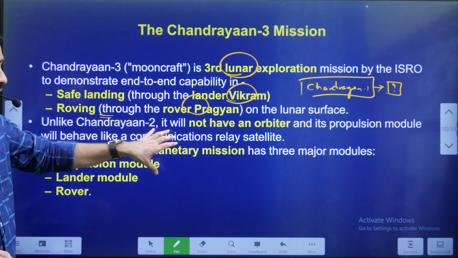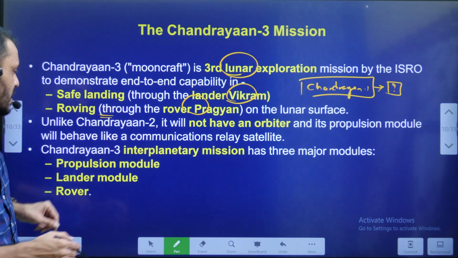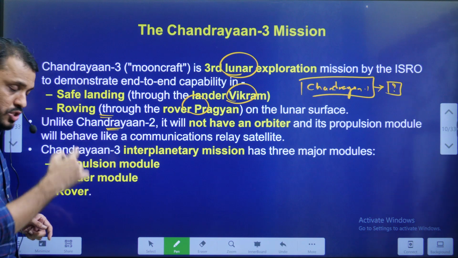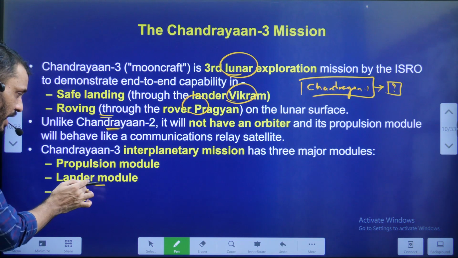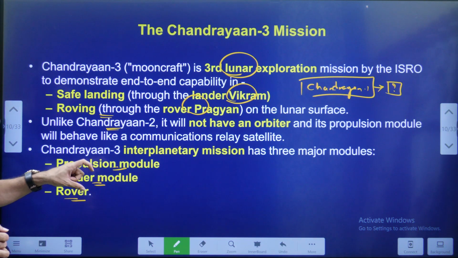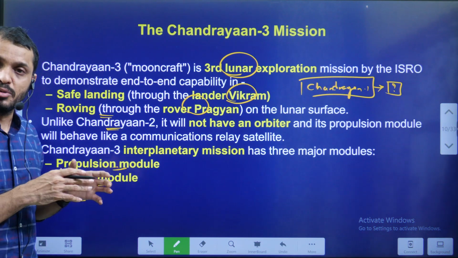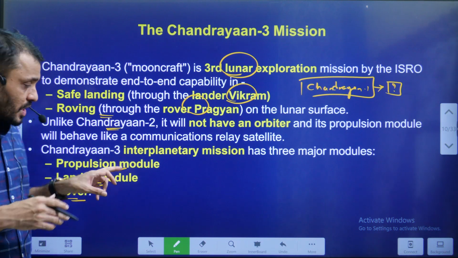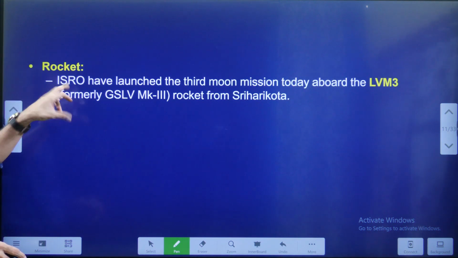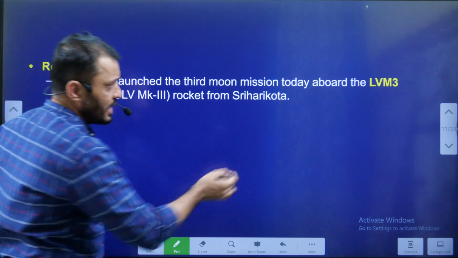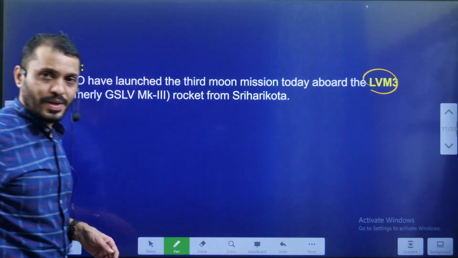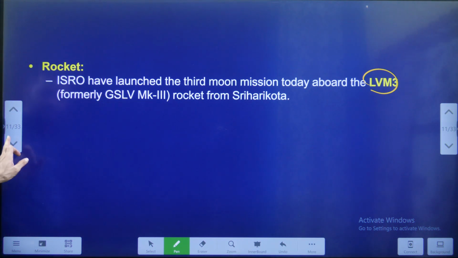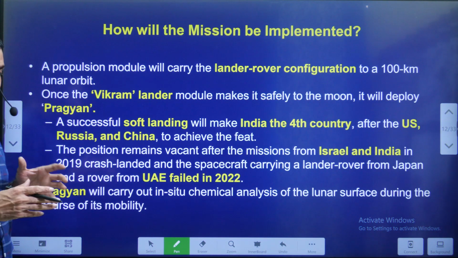It is not going to have an orbiter. The orbiter is already present in Chandrayaan-2, students. So this mission is going to contain a rover, lander and propulsion module. The propulsion module helps to establish communication between the lander, rover and the orbiter. That is about the propulsion module, students. The rocket we are using here is LVM 3, launch vehicle Mark 3, also formerly known as GSLV Mark 3.